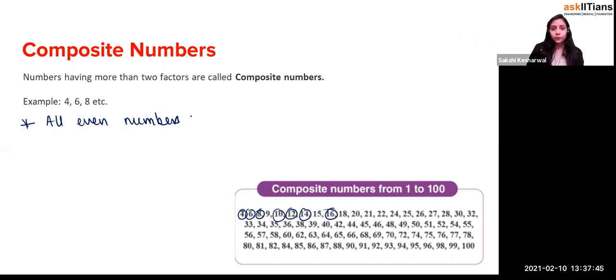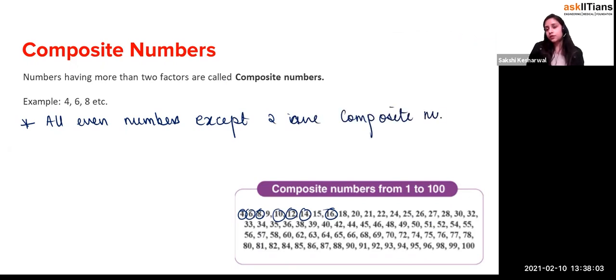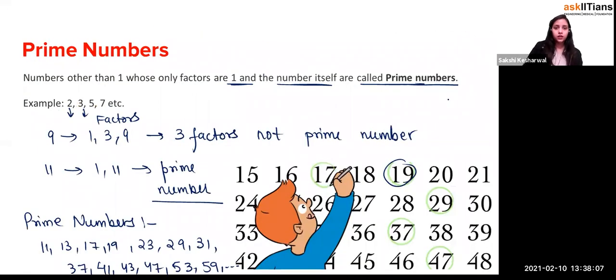All even numbers except 2 are composite numbers. Yes or no? And we can say one more thing, let me write this as a note point over here.